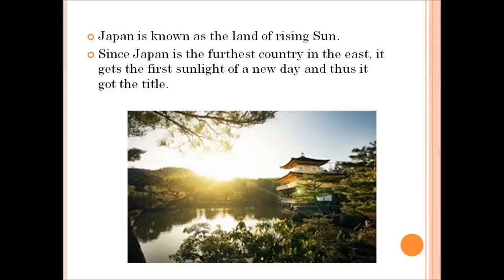Which country is called the land of rising sun? Any guesses, children? Yes, it is Japan. Japan is known as the land of rising sun. It got this name because Japan is the furthest country in the east. That is, it is said to be at the greatest distance in the east. And so, it gets the first sunlight of a new day, and thus it got this title, the land of rising sun.